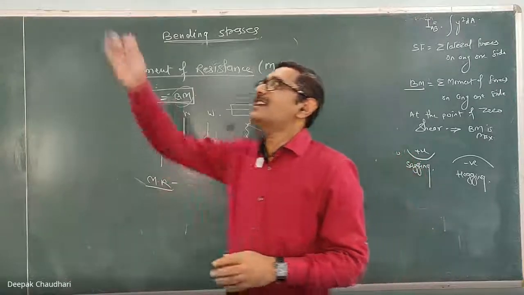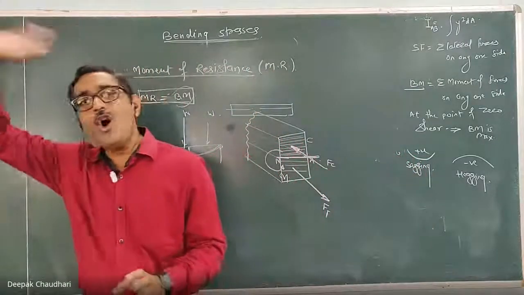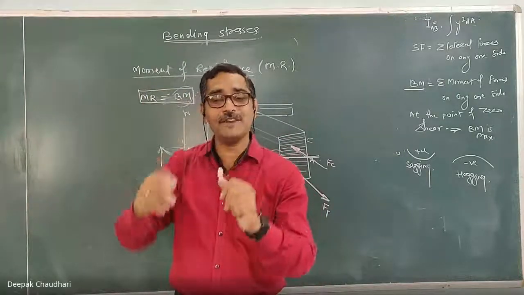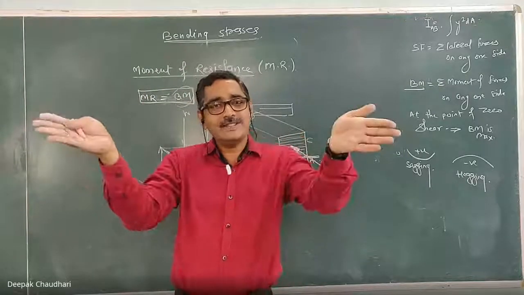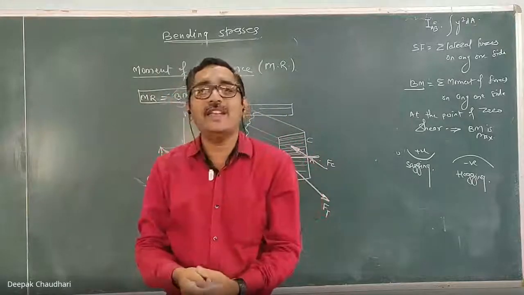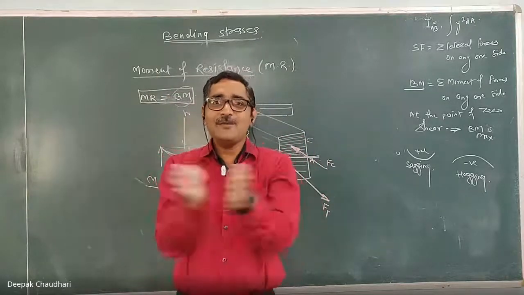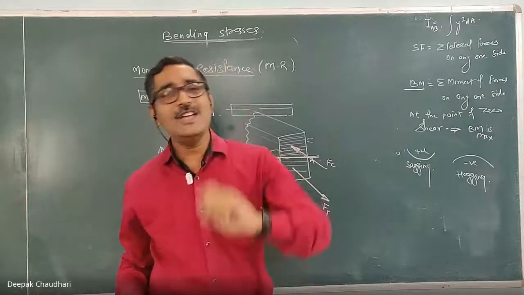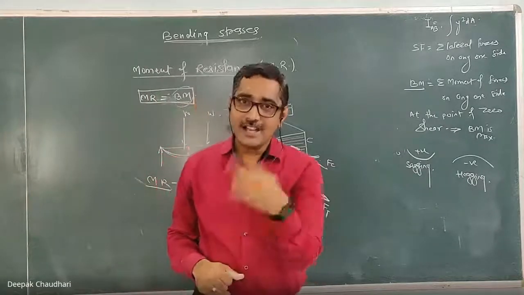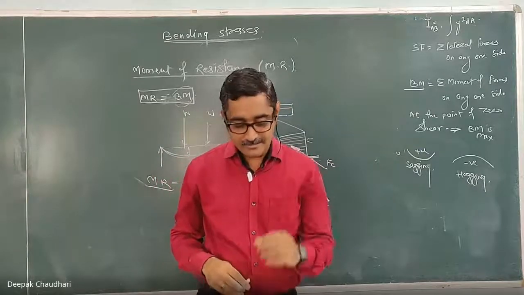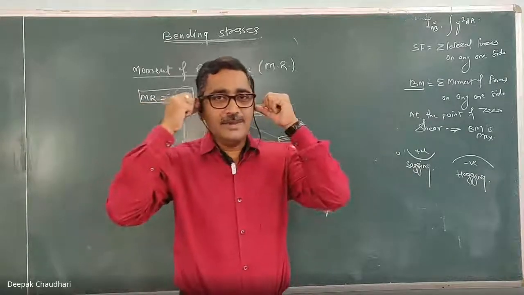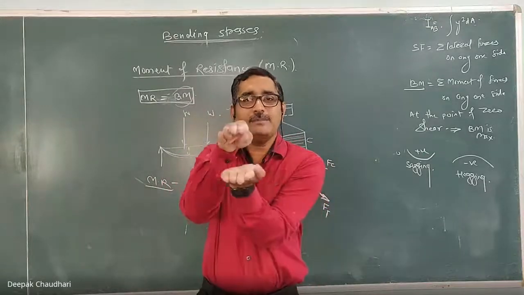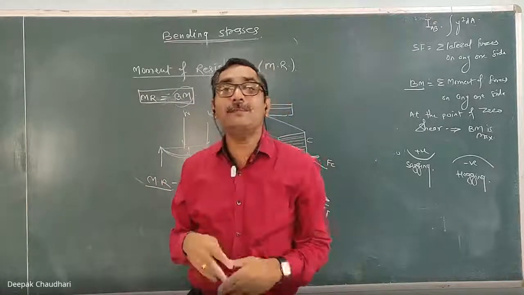If you know all the properties of that material, here in this beam there are two different materials. When two different materials are joined together to enhance the bending capacity, that type of beam is known as a flitch beam. That also we have to study, but we will study it after the test. Flitch beam we are not going to take in the test, flitch beam later. Here when two different materials are combined together to enhance the bending capacity.